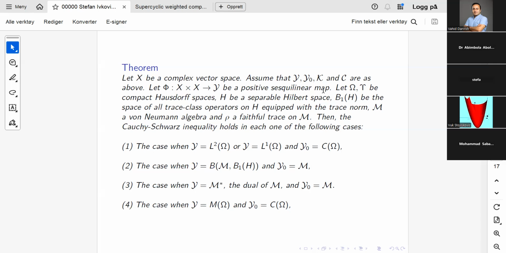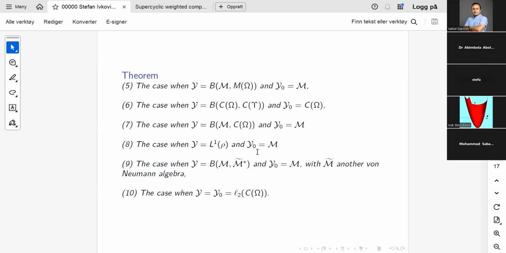So there are many papers on generalizations of Cauchy-Schwarz inequality for some concrete maps. Here we study a general positive Sesky linear map, but we require that it takes values in this Banach bimodule. Another kind, this is in fact a special case of this one, is if you simply consider the dual of M. And as I announced also, if you consider the dual of C of omega, M of omega, also in this case, any positive Sesky linear map taking values in M of omega satisfies the Cauchy-Schwarz inequality in the norm.